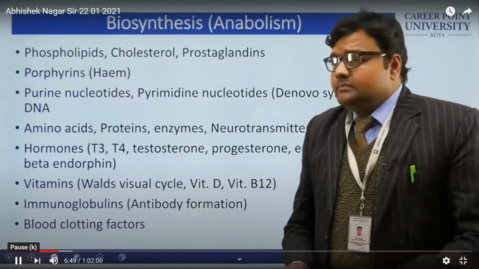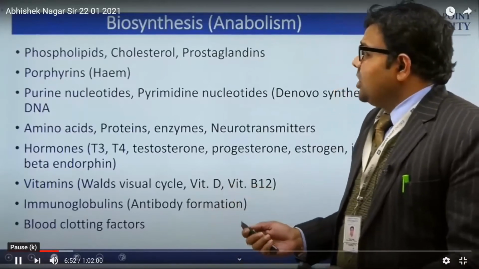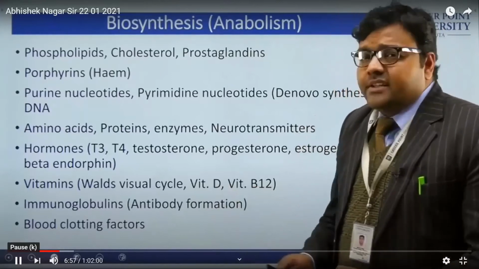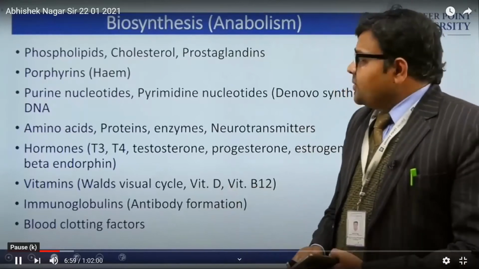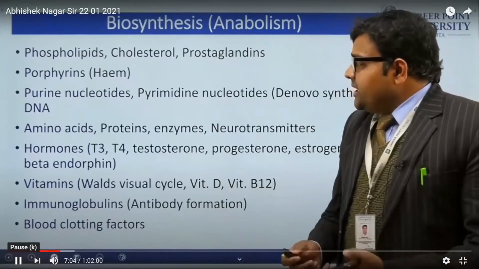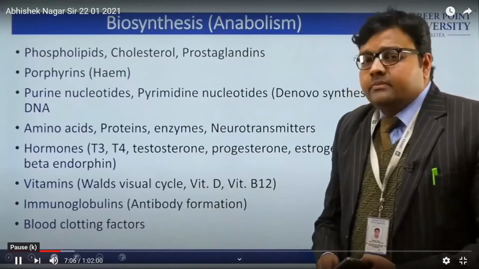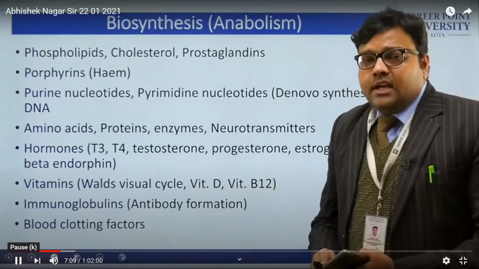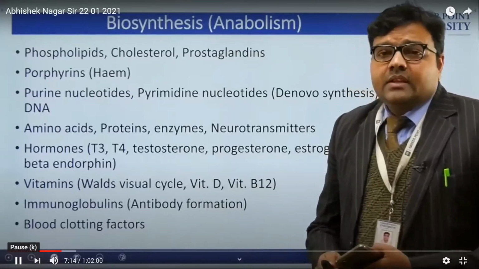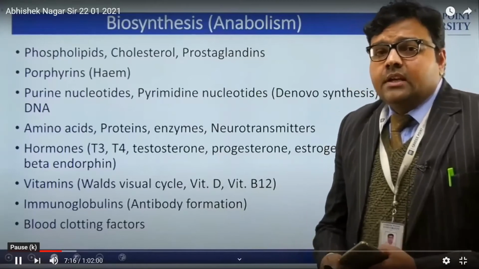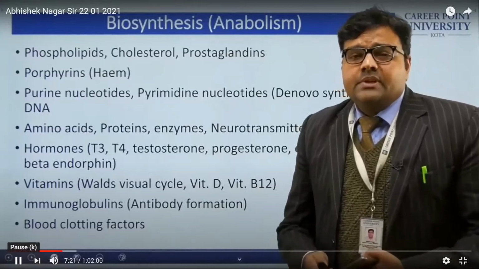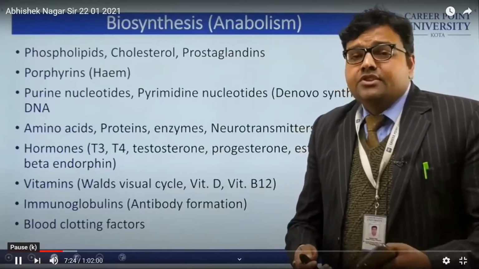These molecules are phospholipids, cholesterol, prostaglandins in the case of lipid, porphyrins in the case of protein, purine nucleotide, pyrimidine, amino acid, protein, hormones, vitamins, immunoglobulins, and blood clotting factors. So what does it mean? The food we are eating is utilized by the body for maintenance purposes, and it is also used to synthesize new molecules.